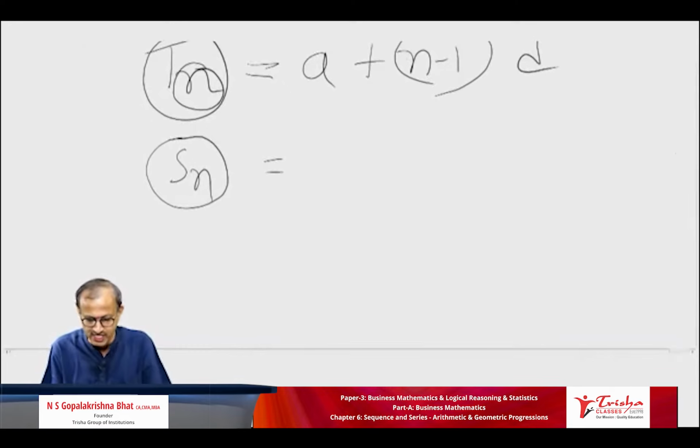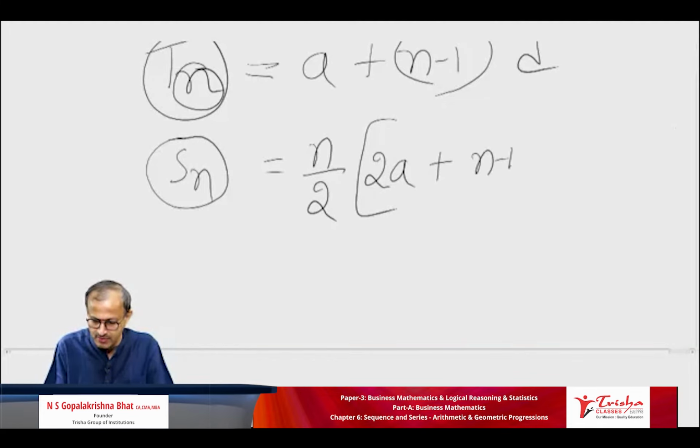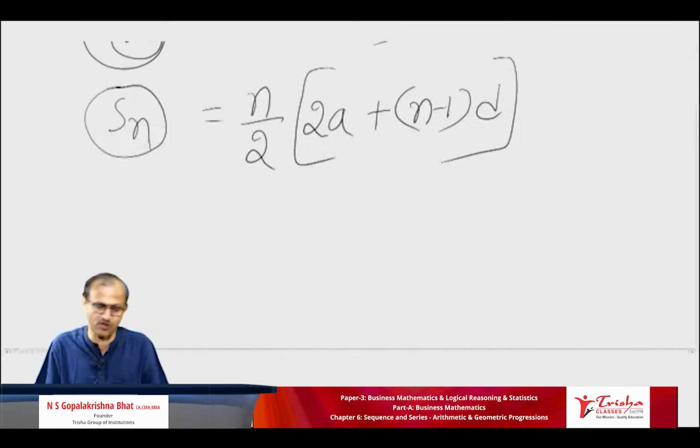So the Sn formula, dear students, goes like this: n by 2, 2A plus n minus 1 into D. I repeat once again. Sn is equal to n by 2, 2A plus n minus 1 into D. Is that clear to everyone? This is the formula, and you have to remember it. Derivations and all are not required.